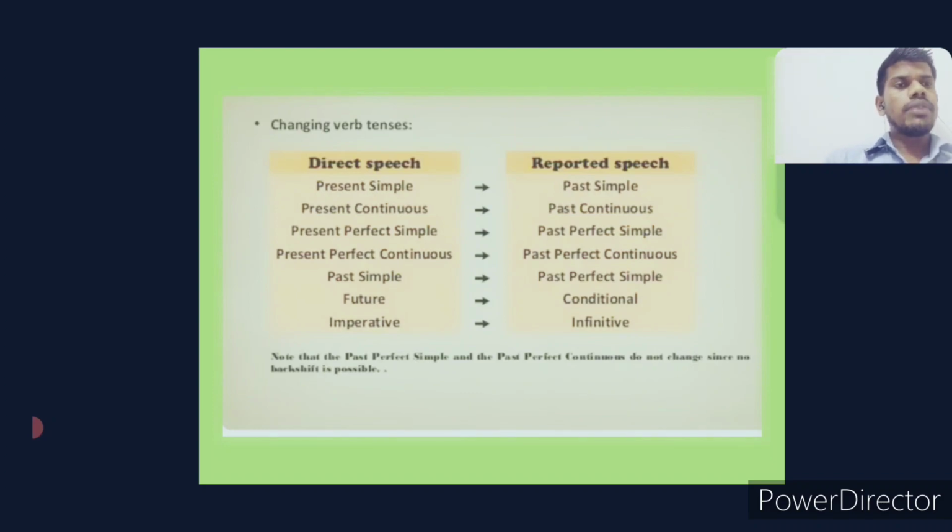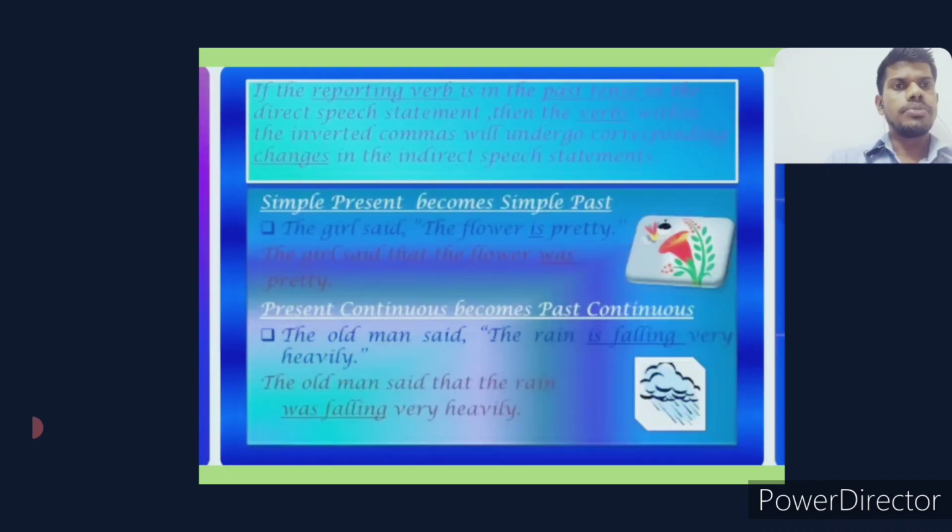Tense changes. Wherever you find simple present tense, that becomes past simple. Then present continuous becomes past continuous. Present perfect simple becomes past perfect simple. Present perfect continuous becomes past perfect continuous. Past simple will take past perfect simple. Then future will be conditional and imperative will be infinitive.